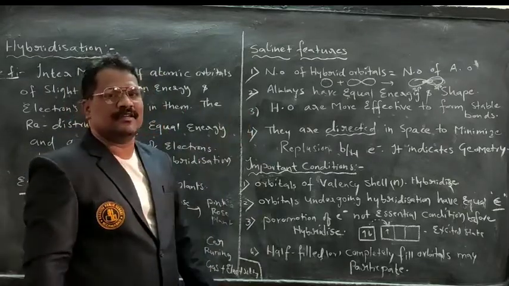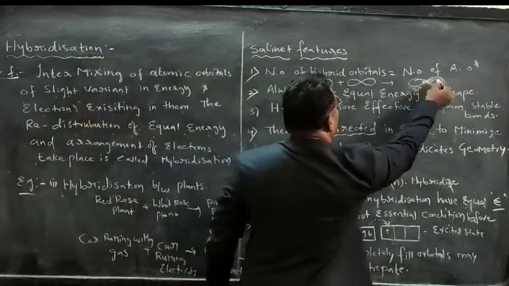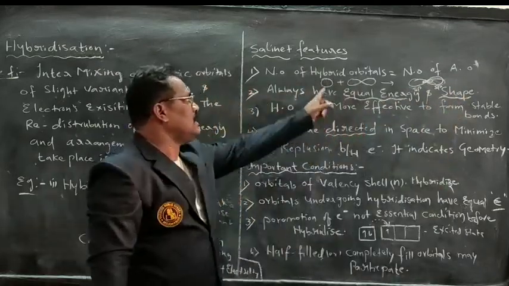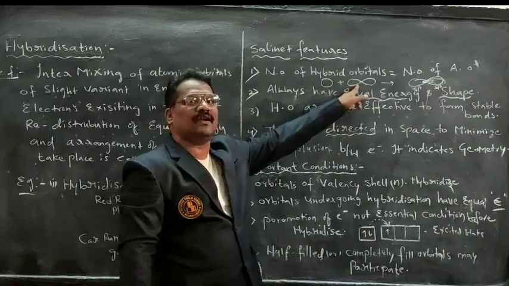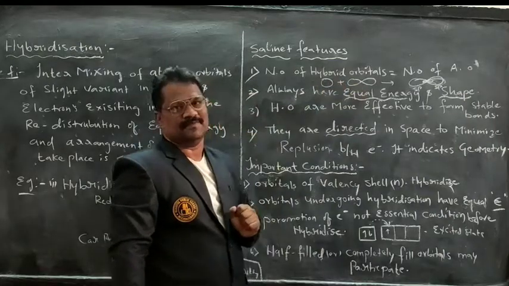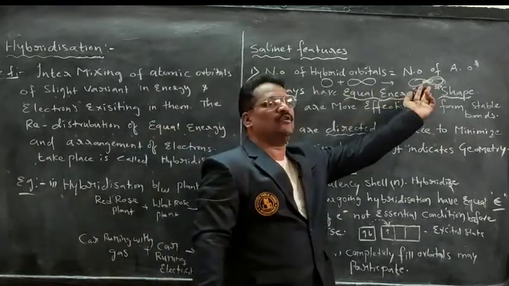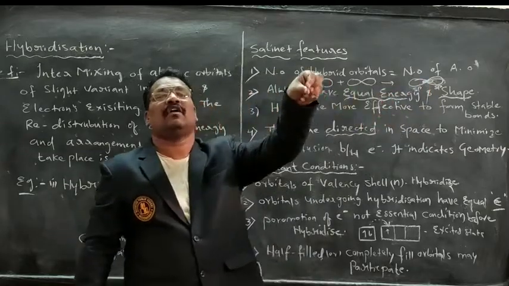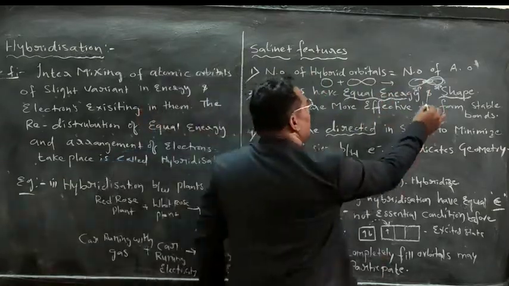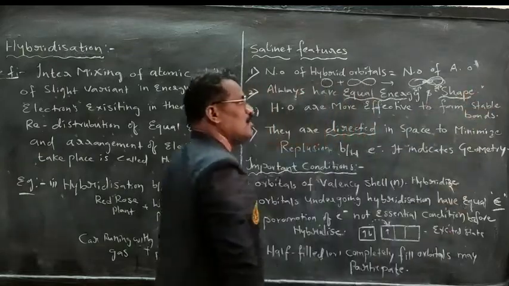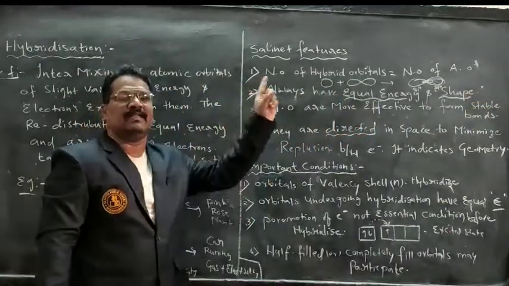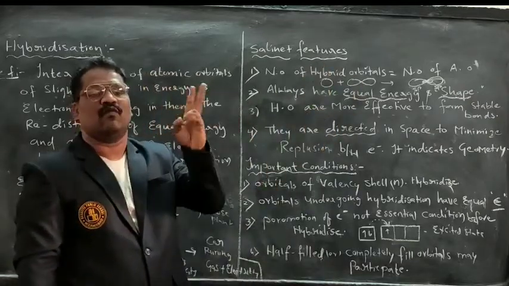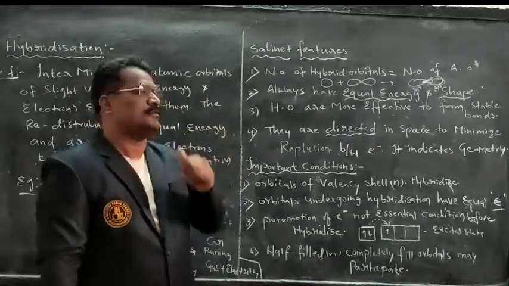Coming to the second point, these orbitals will have equal energy and shape. The energy within this orbital is different, within this orbital is different. When they are intermixed together, two new orbitals have been formed here, in which equal amount of energy will exist as well as equal shape. It attains equal energy as well as shape of that particular hybrid orbital. That is the second point we have to keep in our mind.